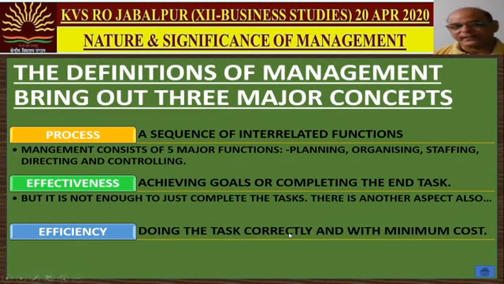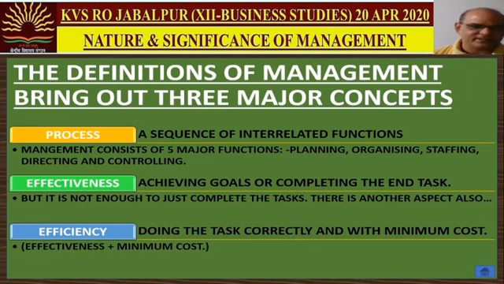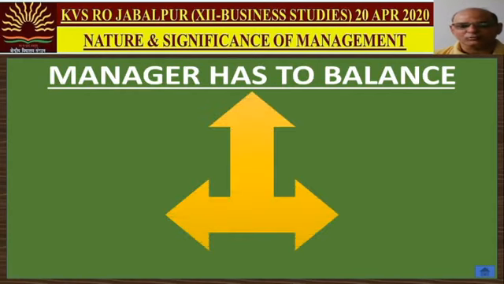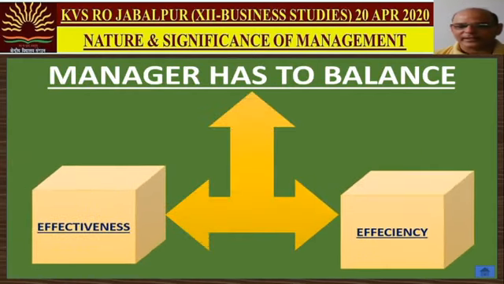So doing the task correctly means following the effectiveness with minimum cost. So you can see effectiveness plus minimum cost becomes efficiency. Now it becomes the primary duty of any manager to balance between effectiveness and efficiency. Meaning he cannot be only efficient, he cannot be only effective, he has to maintain a balance between effectiveness and efficiency also.